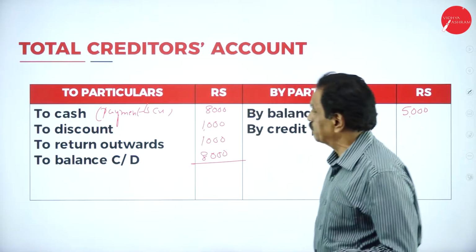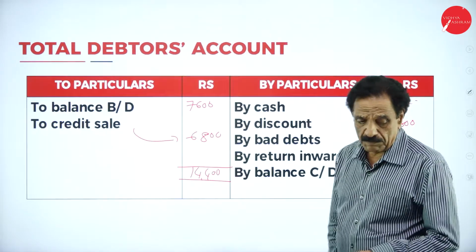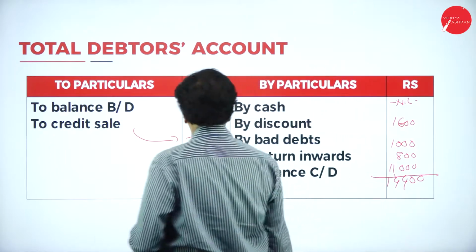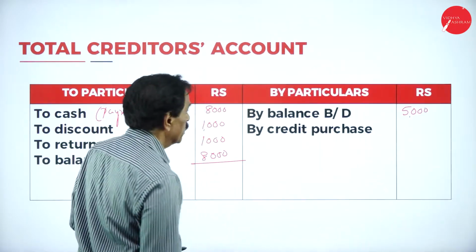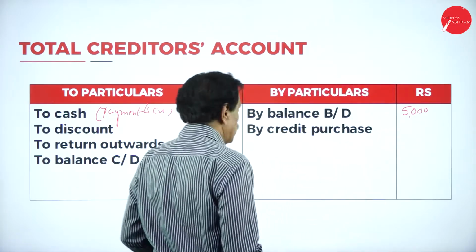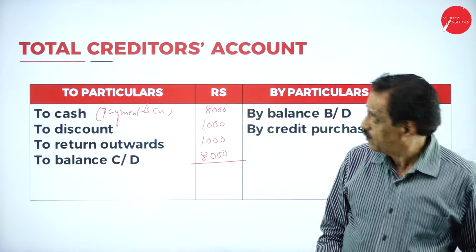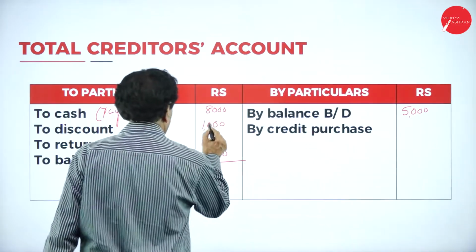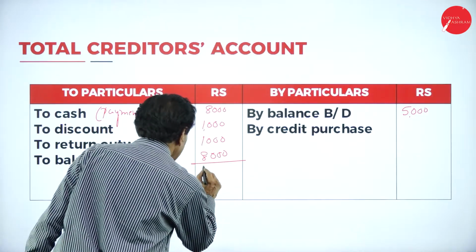I will repeat once again. Here, creditor, debtor is over. Creditor. By balance brought down is 5,000. Cash payment is 8,000. So 1,000, closing 8,000. So 8 plus 8, 16 plus 2, 18,000.